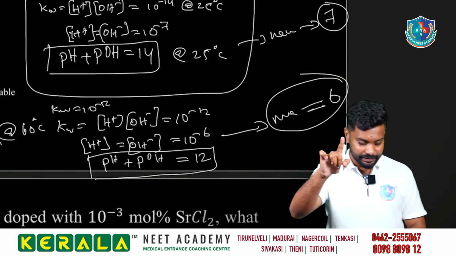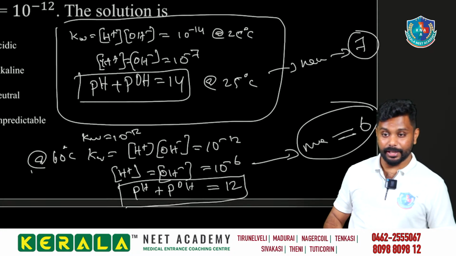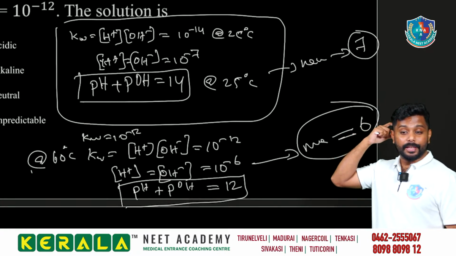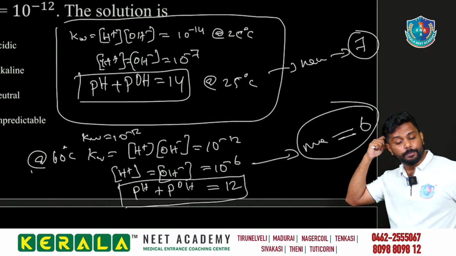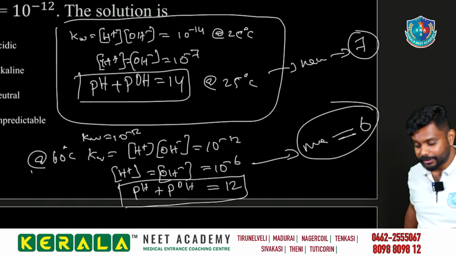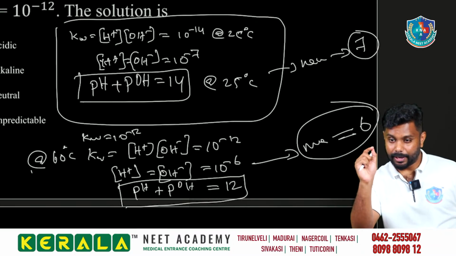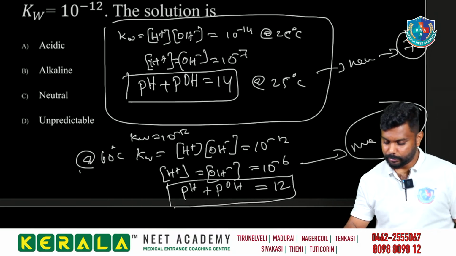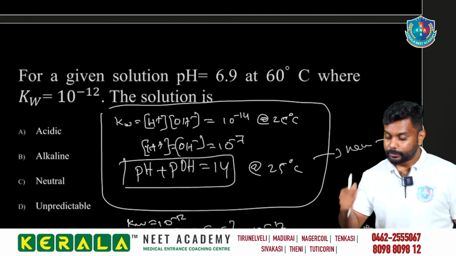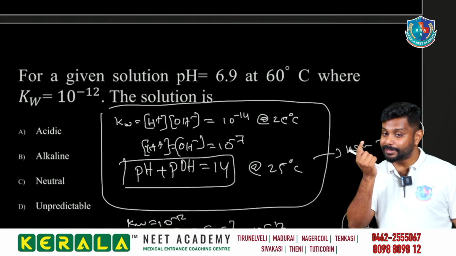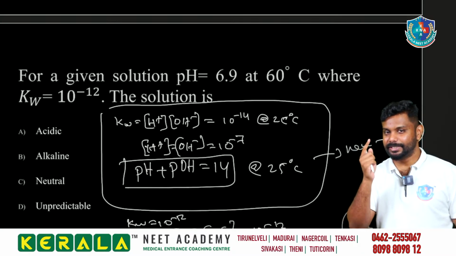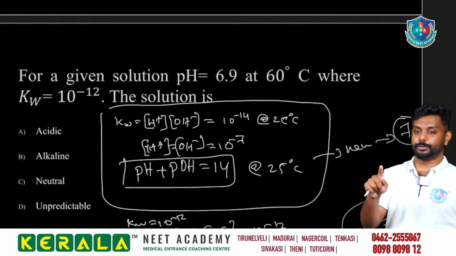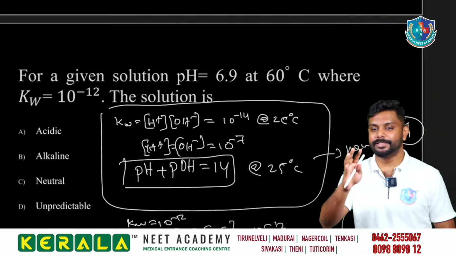The water has pH equal to 6 and pOH equal to 6 at 60 degrees Celsius. The neutral value is 6. So what is our solution? The solution has pH equal to 6.9 at 60 degrees Celsius, where Kw is equal to 10 to the power minus 12. So the neutral value is 6.